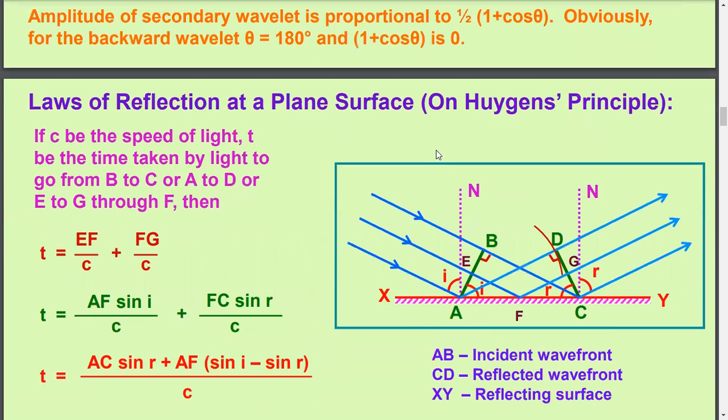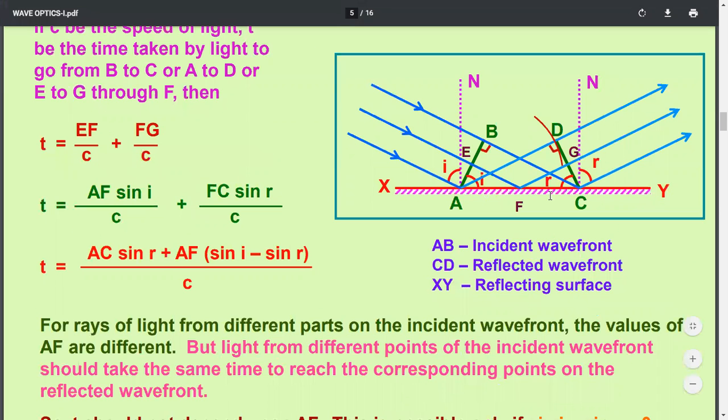Now come to the application of Huygens principle. If Huygens principle is meaningful, then it must satisfy the laws of reflection and the laws of refraction. So let us first check whether Huygens principle proves the laws of reflection. Let us take a plane mirror here and a ray of light coming from infinity towards this mirror.